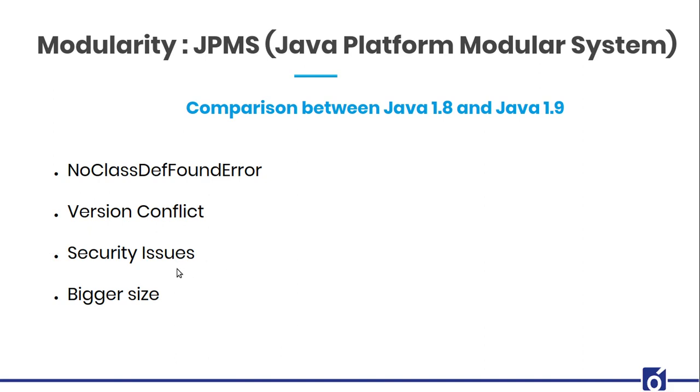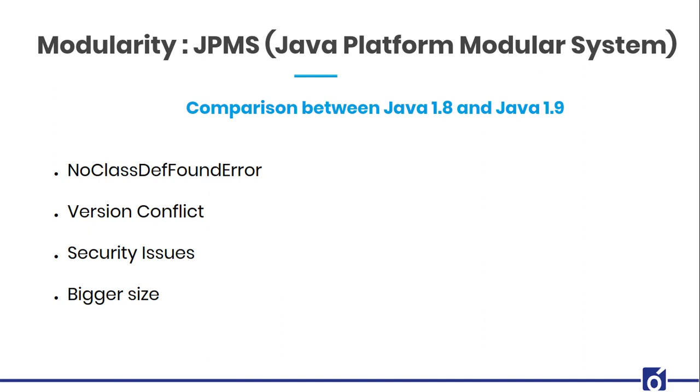Now, what is the security issue that we actually face until Java 1.8? You can see that, suppose I need some class in Java 1.8, okay? Then what do I have to do? And that is present inside some other jar file. I have to export that whole jar file inside my project. That's a lot of things that you actually have to export, and